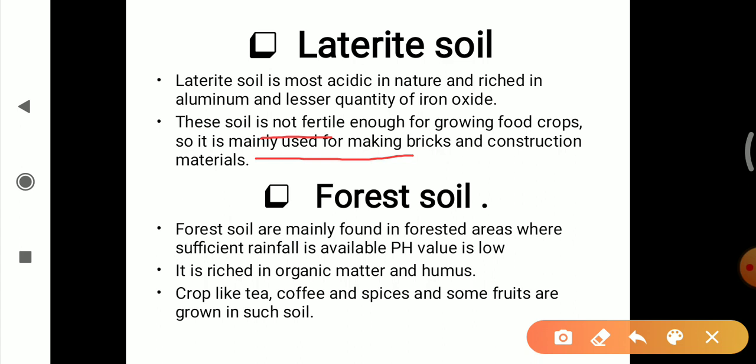Now we will move to the forest soil. Forest soil is mainly found in forested areas. Obviously, forest soil will be found where sufficient rainfall is available, pH is low, and it is rich in organic matter and humus. Because of the large number of trees in the forest, after the fall of leaves, organic matter is formed and more humus is generated. So it is rich in organic matter and humus. Crops like tea, coffee, spices and some fruits are grown in such soil.